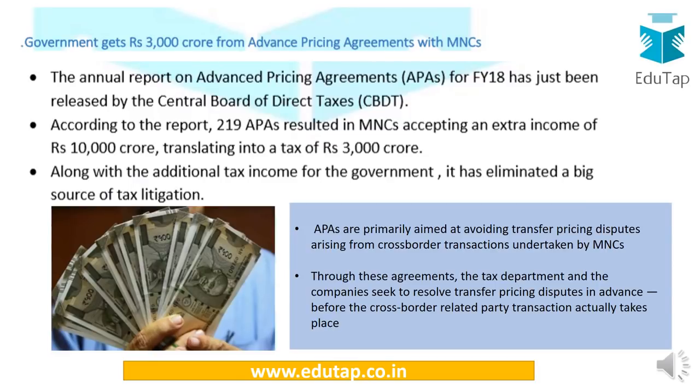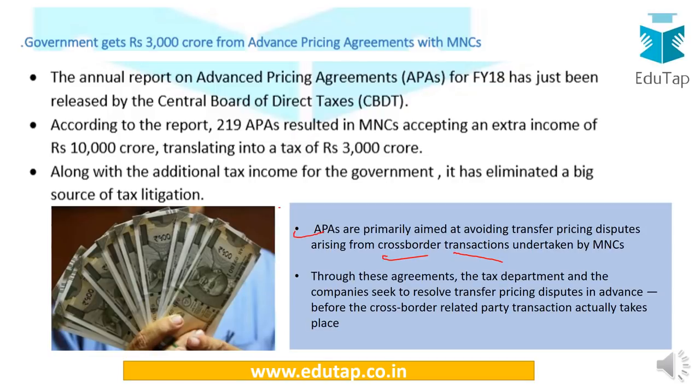And our last news from this particular section is about advanced pricing agreements. First let me tell you that APAs, or advanced pricing agreements, are aimed at avoiding transfer pricing disputes. It's basically when between two entities this agreement is already signed, so that after a certain time there's no dispute over the pricing. That is why they are important, and they are usually used in cross-border transactions under MNCs. MNCs, as you can see in the global world we have, which are working in different countries, follow these advanced pricing agreements.